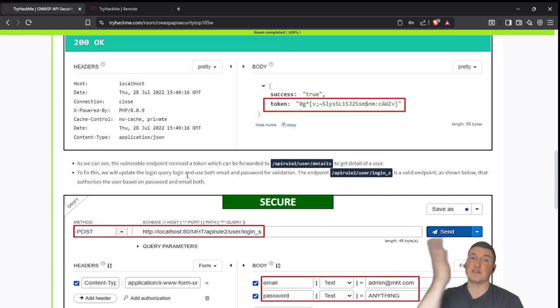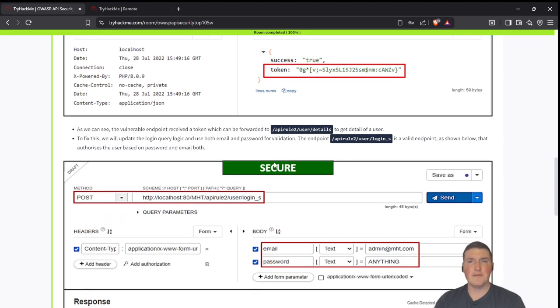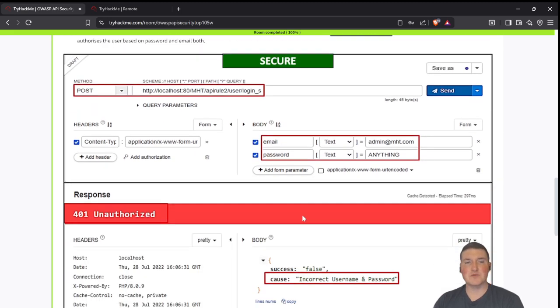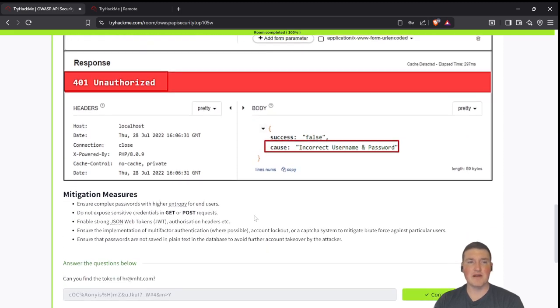But let's go back to IDOR from the beginning, or BOLA. You can get a list of every user and in most cases their email. If you do that, now you come over here, and if the password check is missing as well, now I have every username and password, or authentication token, which is a password basically. And then we can just keep going down the line. So as we can see, the vulnerable endpoint received a token, which can be forwarded to API rule user details. To fix it, they updated the login query to use the email and the password. So now if you put it in there, it'll say incorrect username and password.